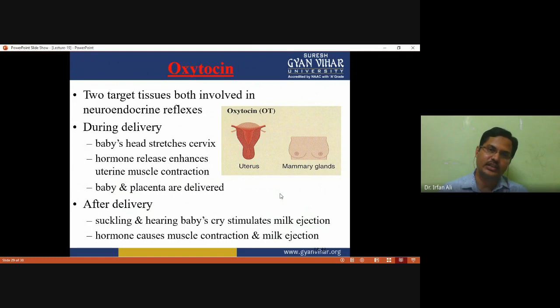During delivery it has one function, and after delivery it has a different function. During delivery, the baby stretches the cervix, and the hormone released enhances uterine muscle contraction, and the baby and placenta are delivered. After delivery, suckling and even hearing the baby cry stimulate milk ejection, as the hormone causes muscle contraction and milk ejection.